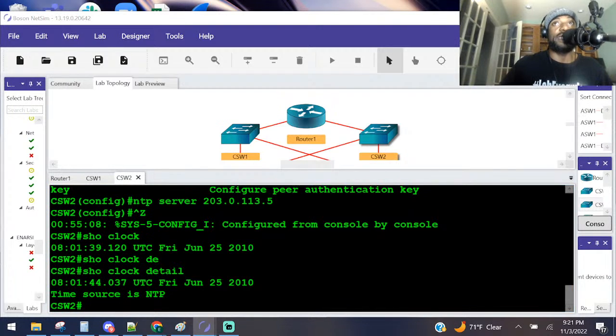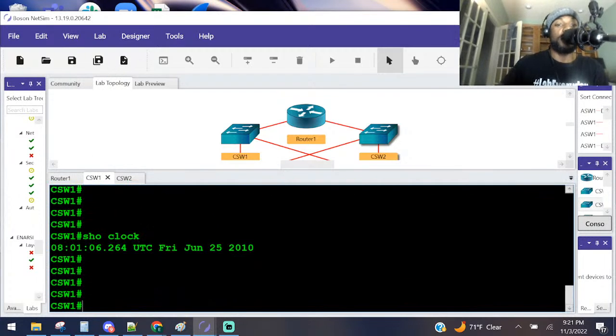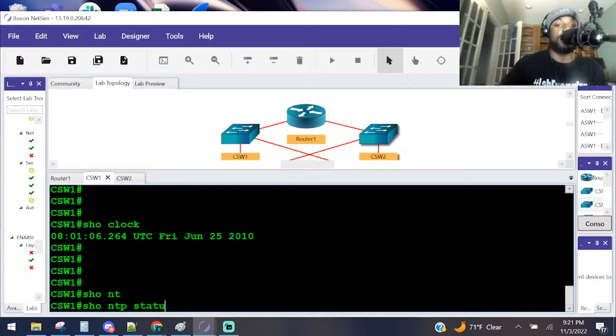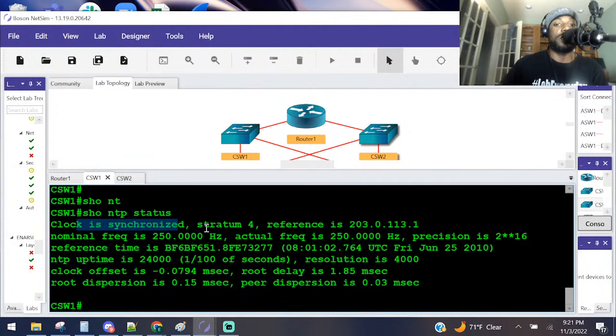On CS1, examine the status of NTP. What stratum is being reported? Let's go to CS1 and do show NTP status. We'll see our clock is synchronized. Our stratum is 4. Why? Because we're four hops away from the atomic clock. What's the atomic clock? It's the most precise clock in the world.